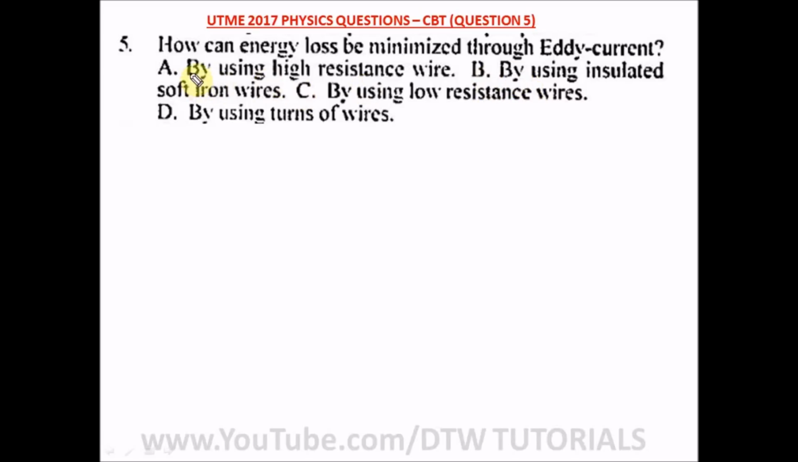Okay, so option A says by using high resistance wire, no. B says by using insulated soft iron wires, which is our correct option here. The remaining options are wrong. So insulated soft iron wire, or if on the options you see laminated, those are the two words you look out for. So our right option is option B.